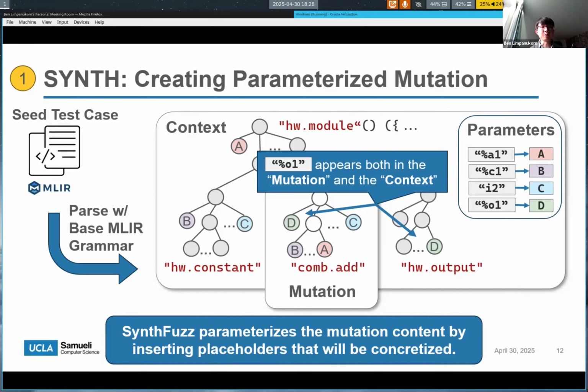To make this mutation adaptable to new contexts, we parameterize it using a heuristic. Strings or parse tree nodes that appear both within the selected mutation subtree and the surrounding context are replaced with placeholders that are concretized in a later step. The intuition is that nodes that appear both in the mutation and the context represent parts of the IR that are context dependent, like variable names or types that need to be substituted when we instantiate the mutation.